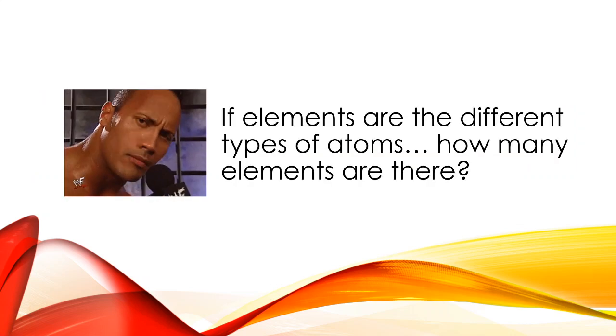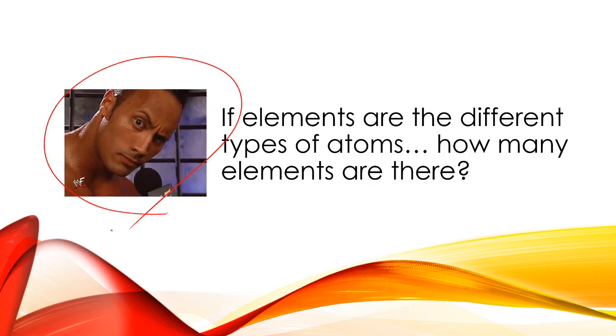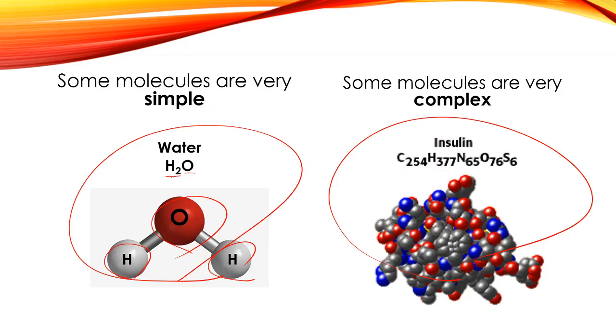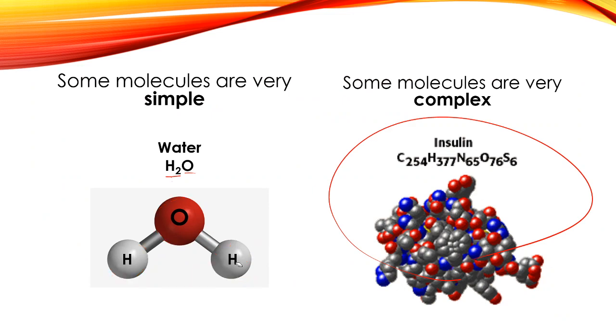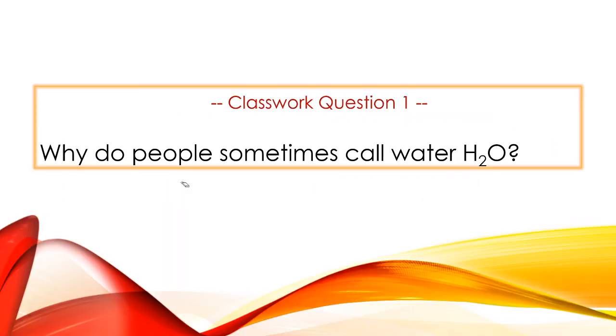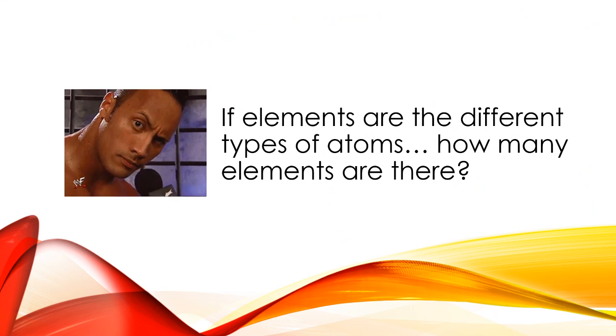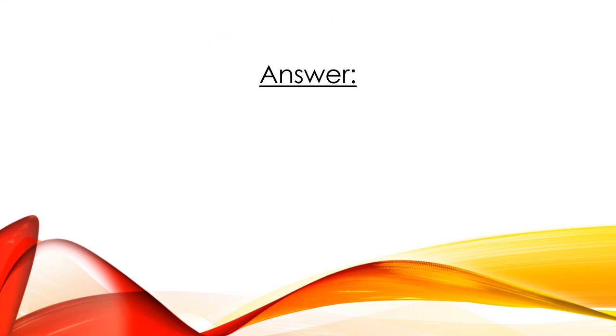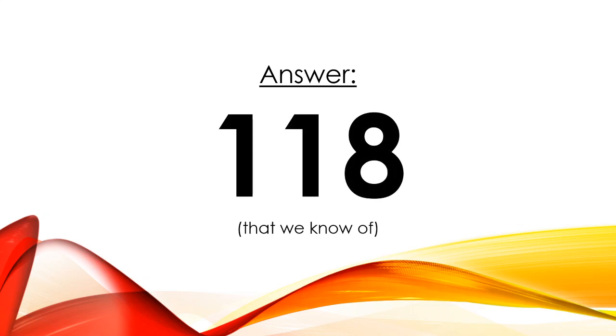Now, you might be wondering, because this is what I wondered when I first learned about this stuff. I was very curious, like Dwayne Johnson over here. If elements are the different types of atoms, how many elements are there? So like a second ago, we saw that there's at least two, because we have hydrogen, that's one type, oxygen, that's another type. How many are there in total? Well, here's your answer, and it's an answer that has taken humanity a long, long time and a lot of scientists to figure out. There are 118 elements, at least that we know of.